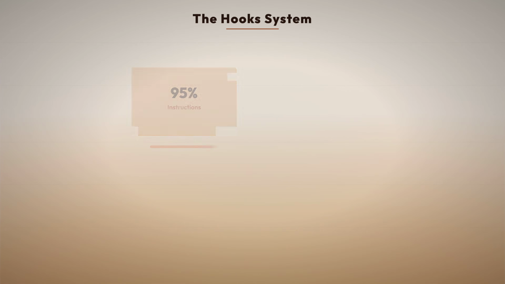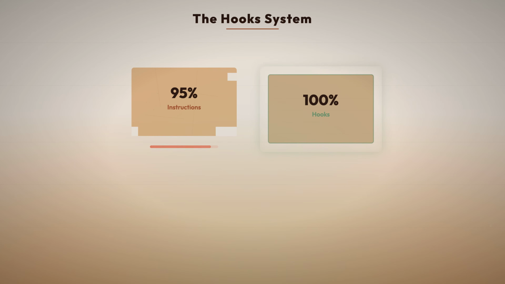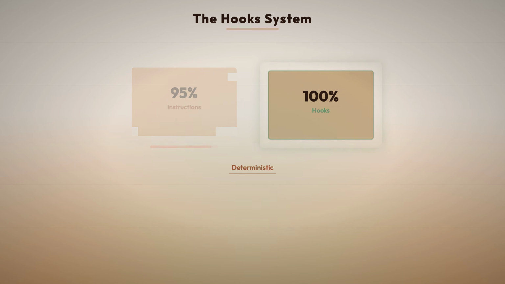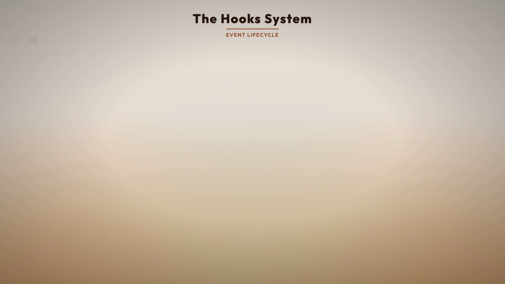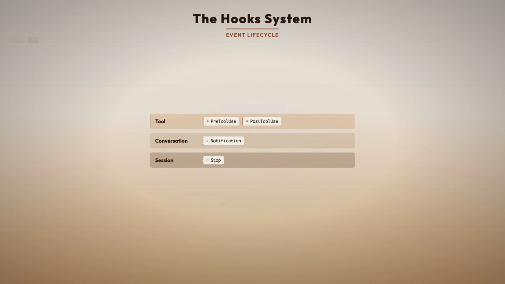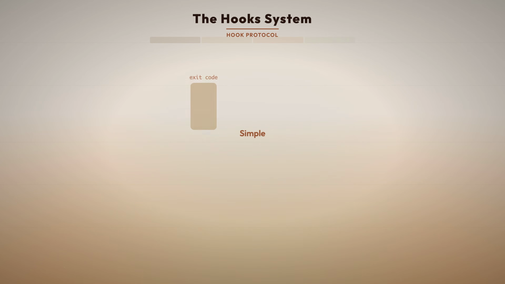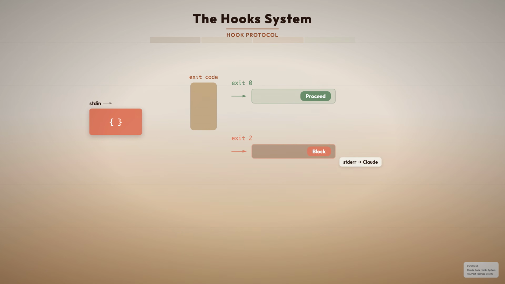If you need something to happen 100% of the time, not 95%, you use a hook. Hooks are deterministic. They fire on events like pre-tool use or post-tool use. There are over 20 event types across 4 categories: session, conversation, tool, and subagent. Some events block execution, others fire asynchronously. The hook protocol is simple. JSON comes in on standard input, and the exit code decides the outcome. Exit 0 means proceed, exit 2 means block, with a standard error message explaining why.